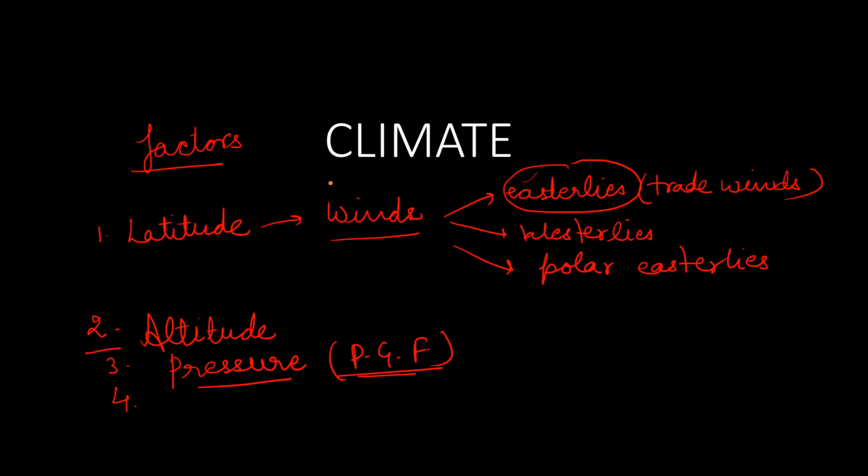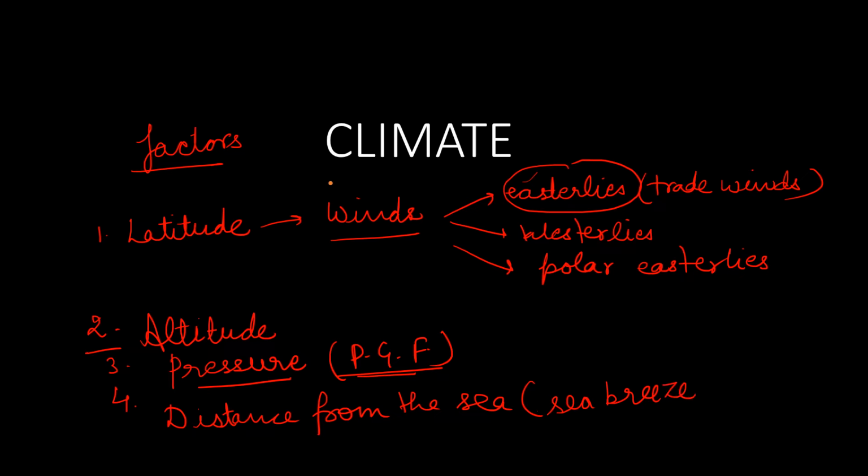Next one we have is the distance from the sea. As we already know, distance from the sea leads to two things, sea breeze and land breeze, that also impact the climate of any place. And the next one we have is ocean currents, which also have some role in this. If ocean currents are warm, then it will be a hotter climate. If they are cold, then it leads to a colder climate in the region.